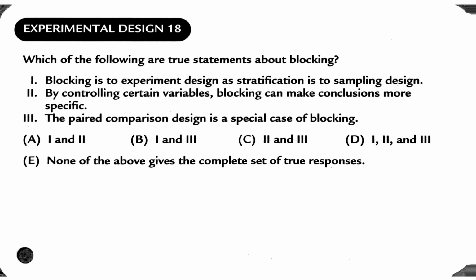If males and females are different about a certain treatment, then I would be able to say that the males had a more specific response than the females did, and it allows me to make those comparisons. The paired comparison design is a special case of blocking. That's also true. Paired is where you give one person both treatments, or one group both treatments. That's a special case of blocking. So D.